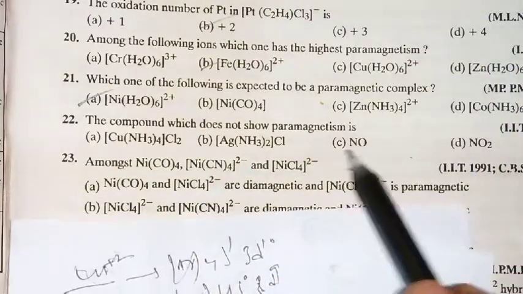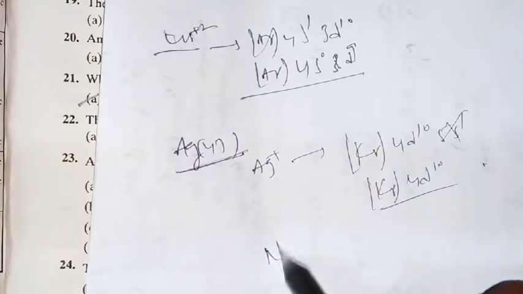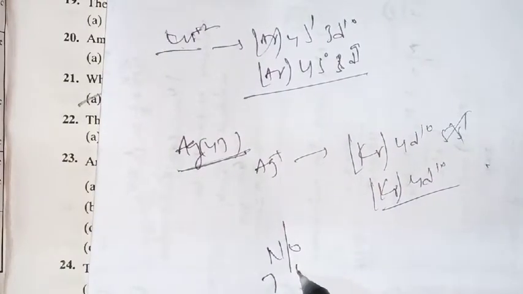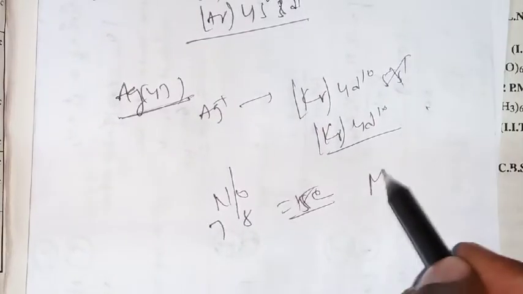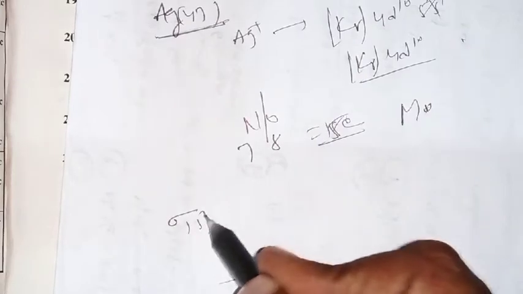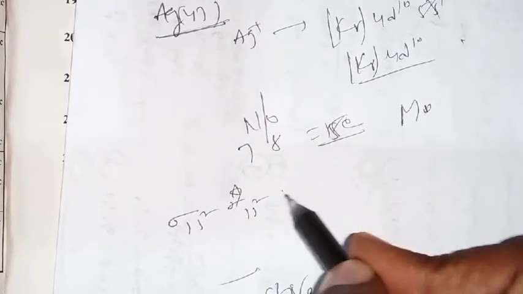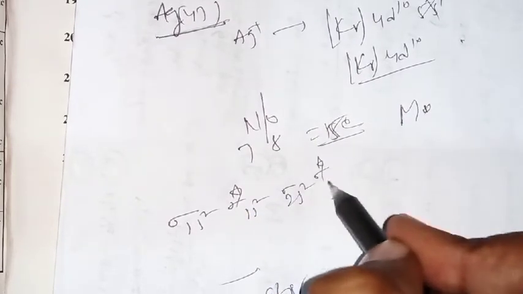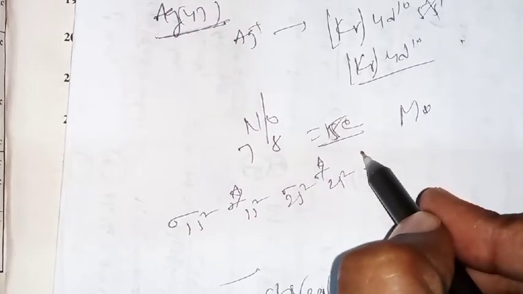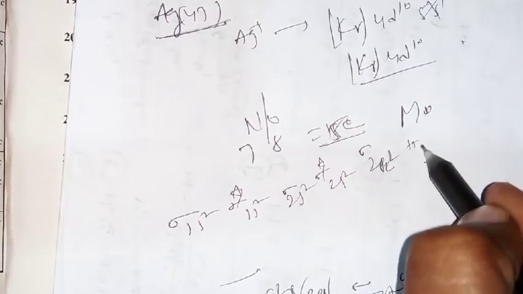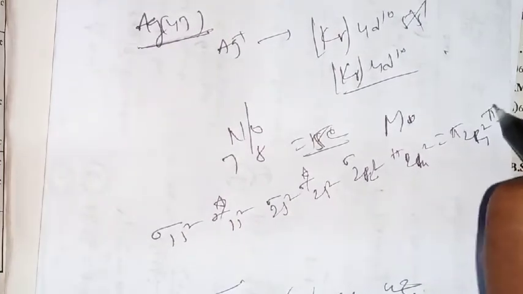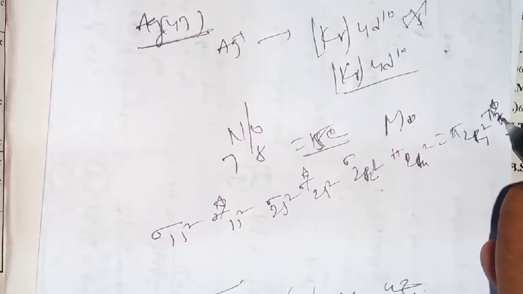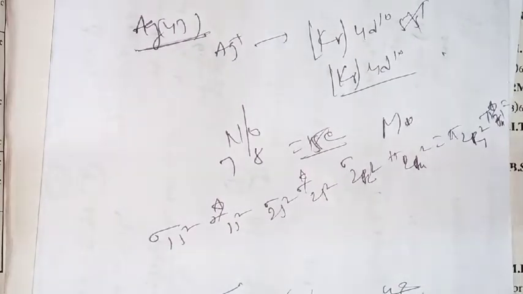If you observe the third option, NO, 7 electrons plus 8 electrons, so total 15 electrons. So an odd number of electrons. As per MO theory, if you write the configuration, what will we get here? Sigma 1s2, sigma star 1s2, sigma 2s2, sigma star 2s2, sigma 2pz2, pi 2px2 equal to pi 2py2, and next pi star 2px1 equal to pi star 2py0.